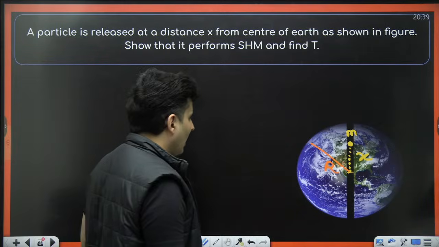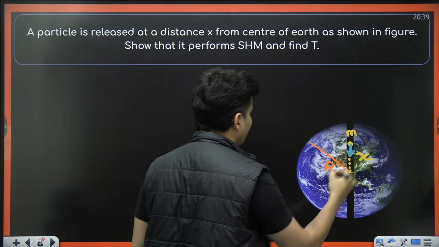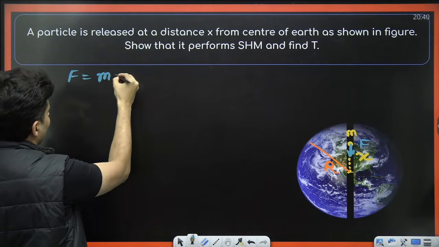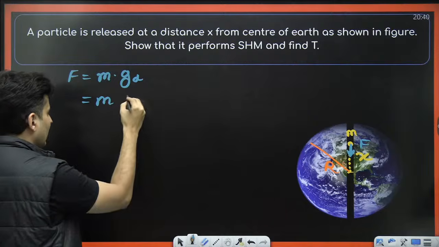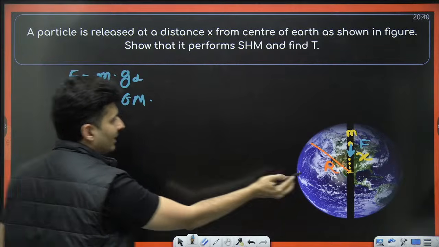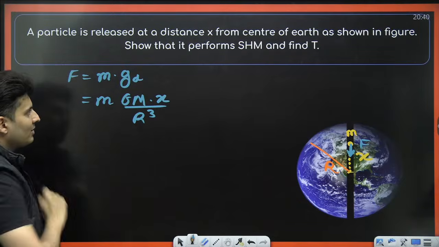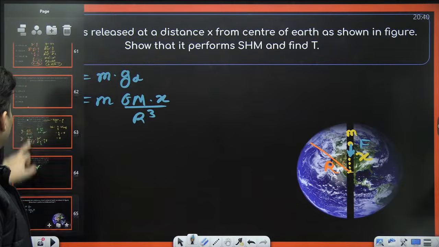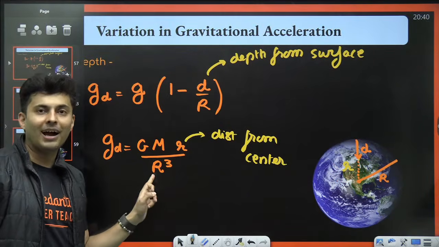So at that particular point, what will be the force of gravity? That force of gravity will be the mass into gravity at that depth. And the gravity at that depth, I can use the formula GM into distance from the center, which is x, by r cube. Remember this formula? I had given you two formulas for gravity at depth d. I am using the second formula. If you have forgotten, let me just show it to you. See this: GM, distance from the center, by r cube. That's all I am using.